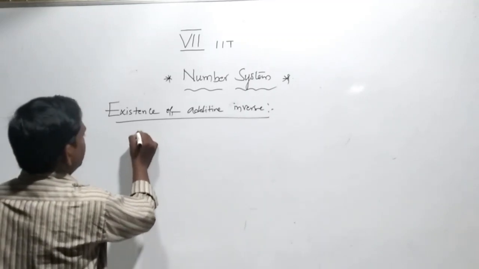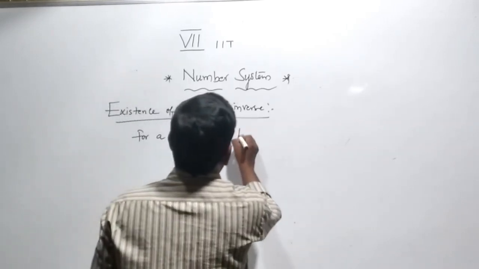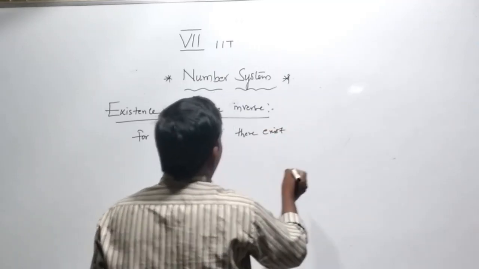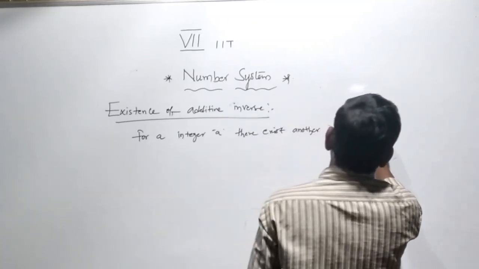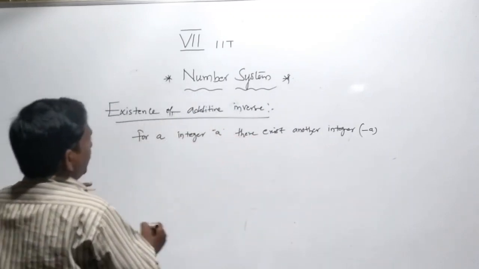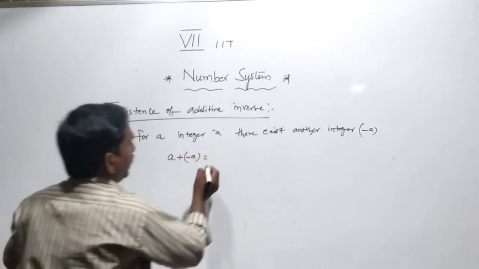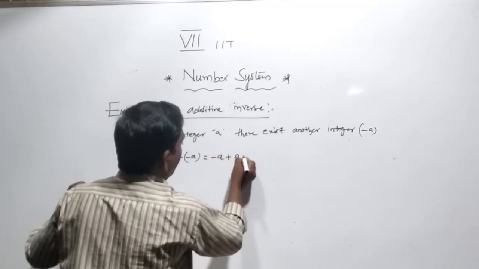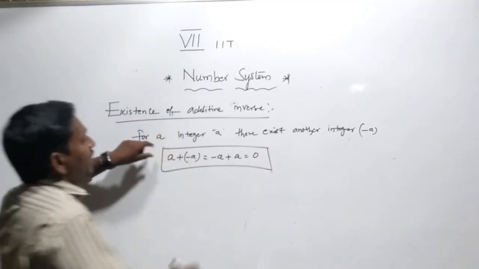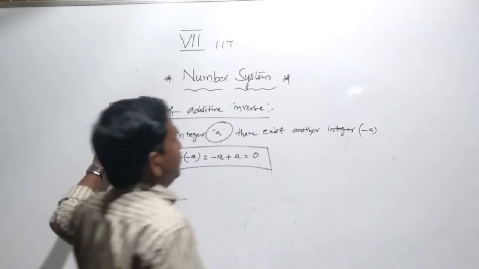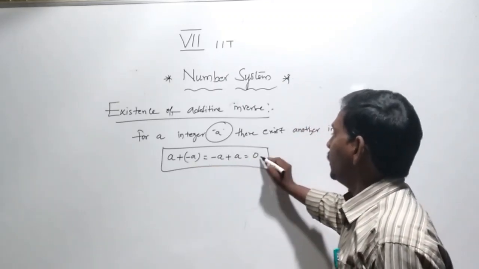For an integer a, there exists another integer minus a, and a plus minus a equals 0.